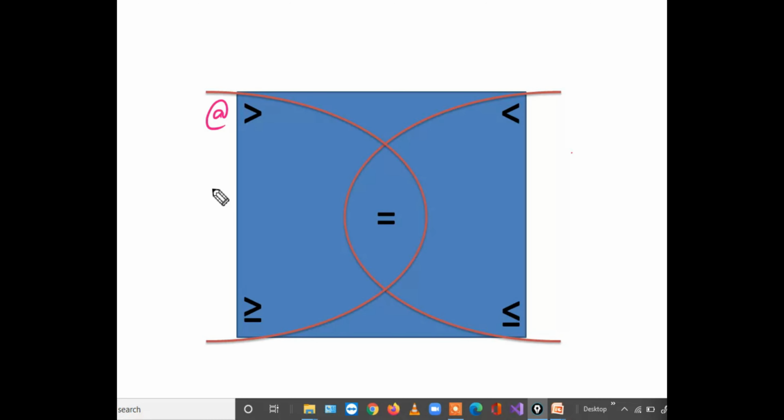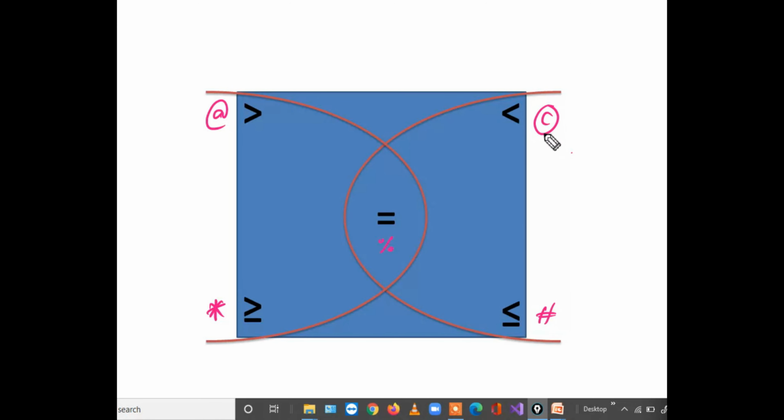Suppose we have at the rate, star, hash, cooperate and some percentage. Now tell me the combinations. At the rate and cooperate, no combination. At the rate and star, at the rate only. Result of at the rate and percentage is also at the rate only. At the rate and hash, no combination.